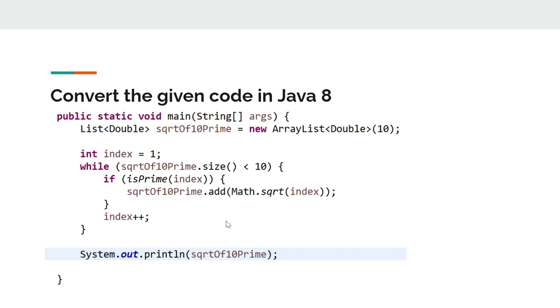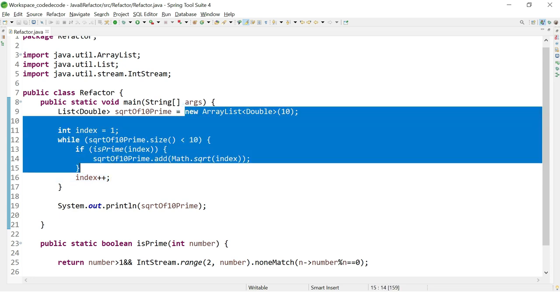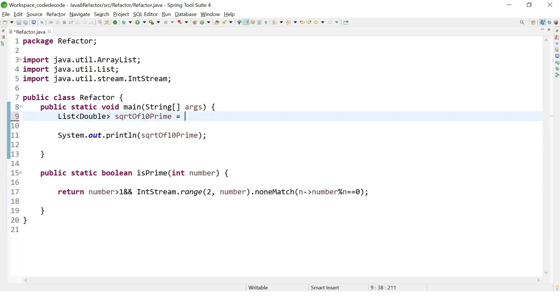So we have to refactor this code. How can we do it? Let's jump into the workspace and see. Okay, so what's the problem here? Again the same problem: we are maintaining an index and creating a while loop. This is a very bad coding practice, because we have to maintain an index and a loop, and then increment that particular index. Instead of that, with Java 8 we can write a readable form of this code. So how can we do this?